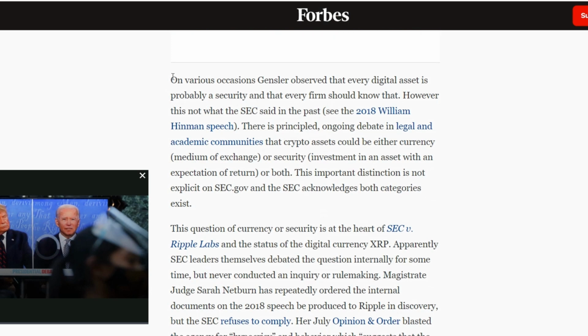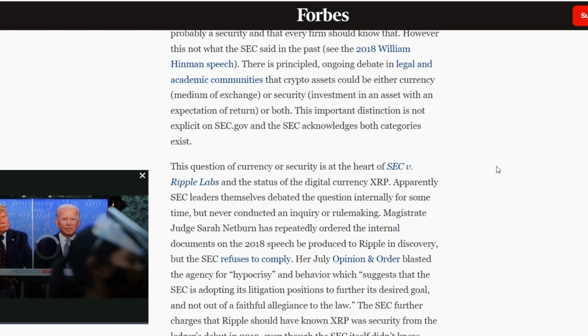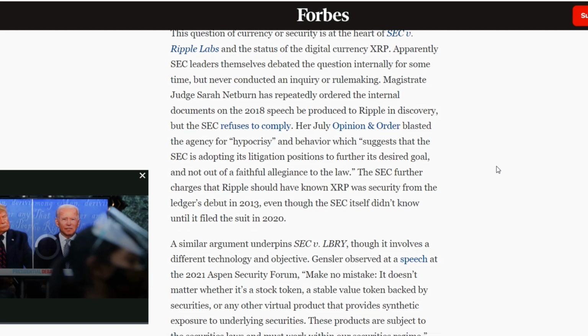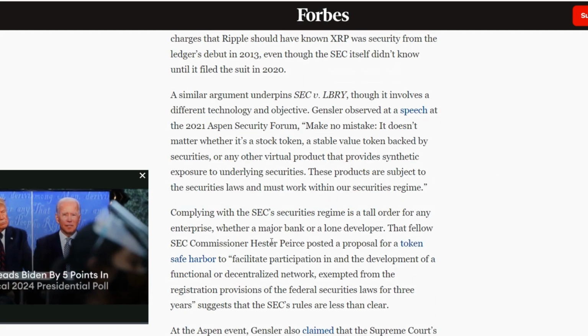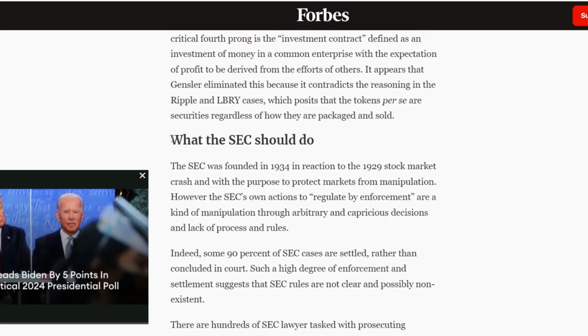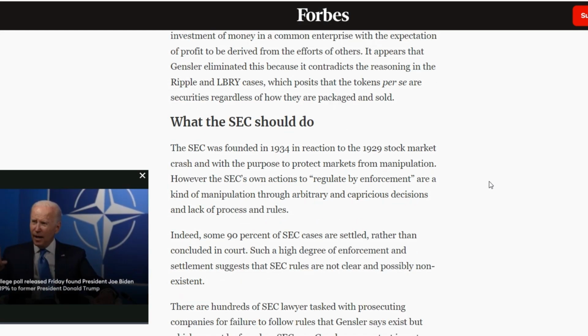For Layton, although the SEC continues to assert that all cryptocurrencies except Bitcoin are securities, it is a fact that some crypto assets can be a currency. The issue of currency or security is at the heart of the SEC's dispute against Ripple Labs and the status of the XRP digital currency, Layton added. It is noteworthy that the top management of the SEC had been thinking for some time about whether XRP was a security before William Hinman made a controversial speech supporting ETH.